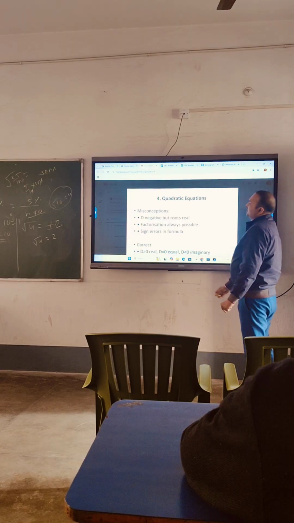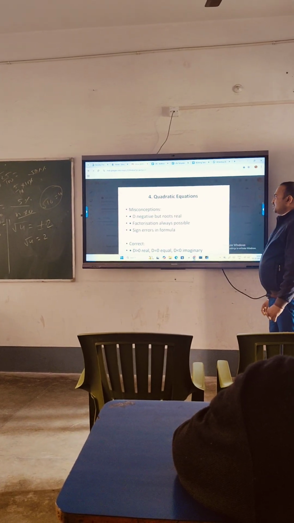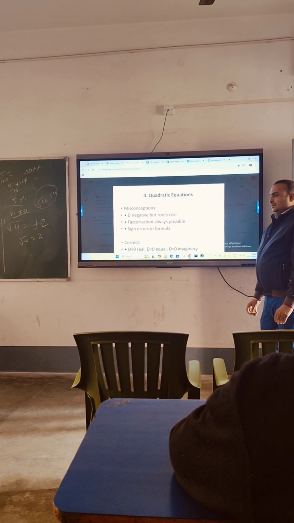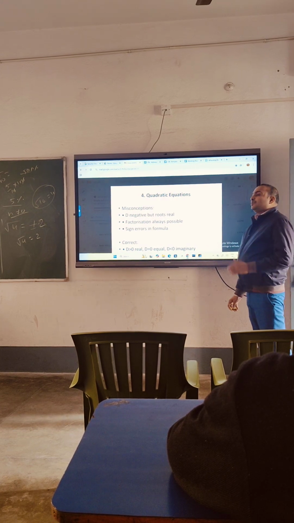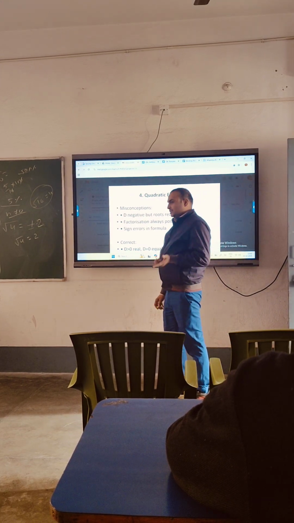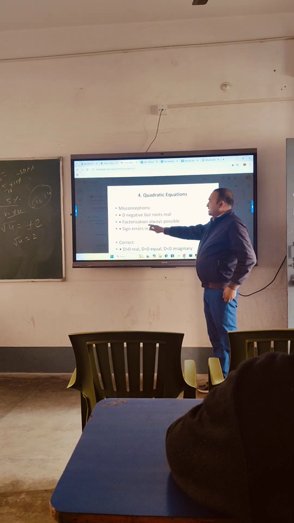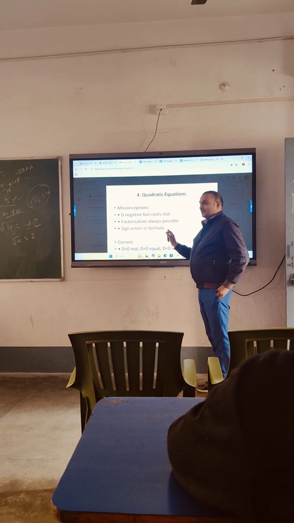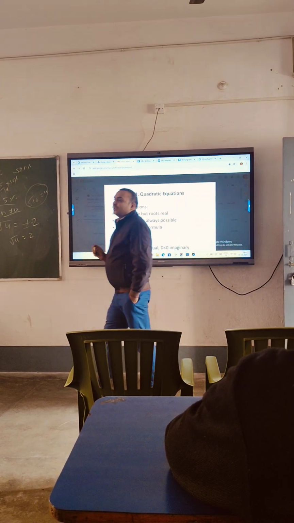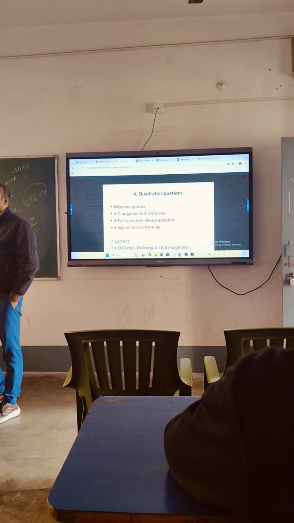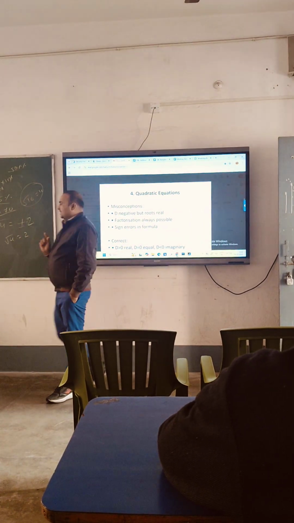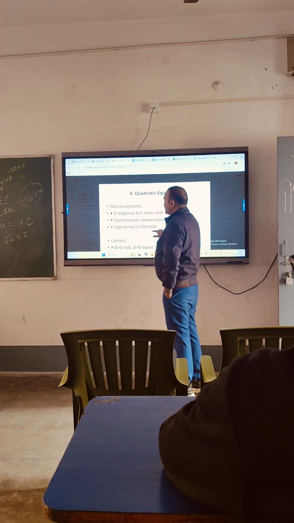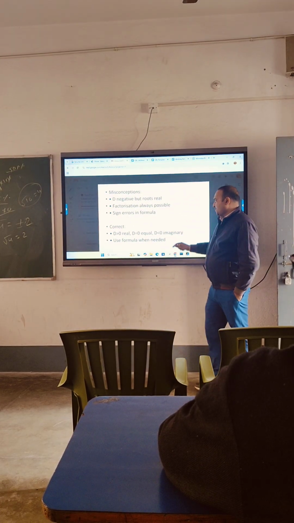Quadratic equations: D negative but roots real. If D is negative, then roots are not real. Factorization always possible? No, because sometimes you will use the formula for finding alpha and beta if you are not getting factorization. Sign errors are common errors.